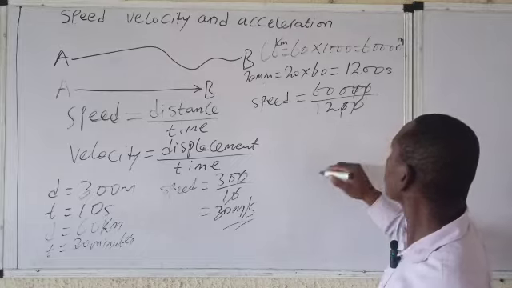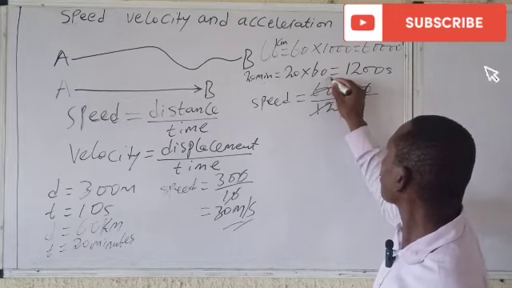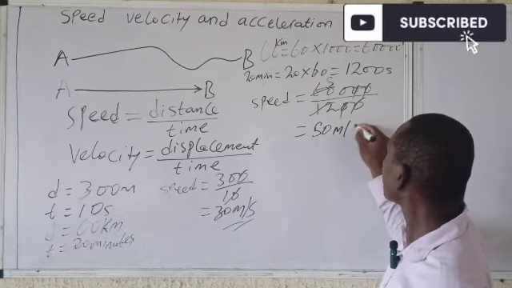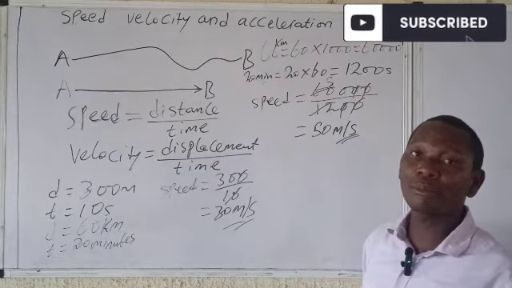This cancels this, this cancels this. Here you can use your calculator to do that, and at the end you have what? 50 meters per what? Seconds as your answer. So it's a very simple concept.